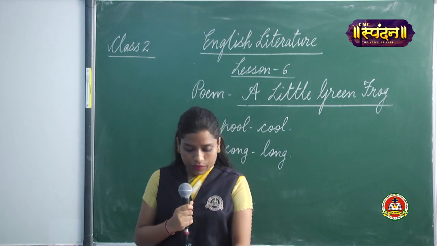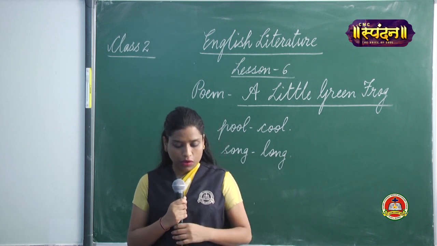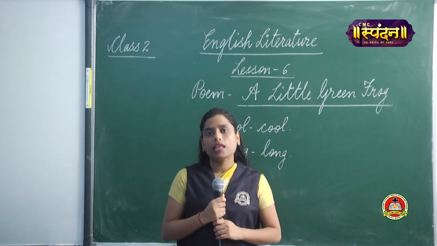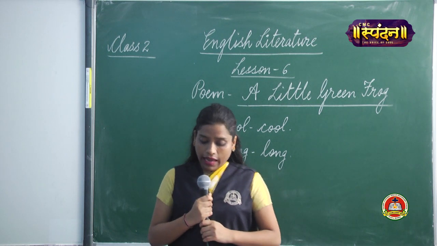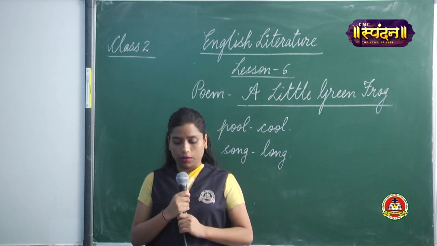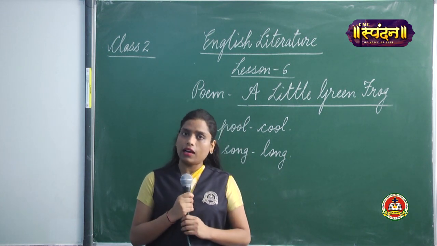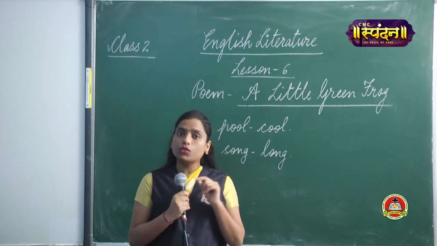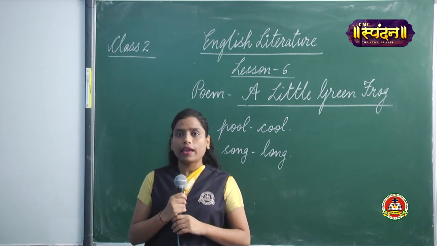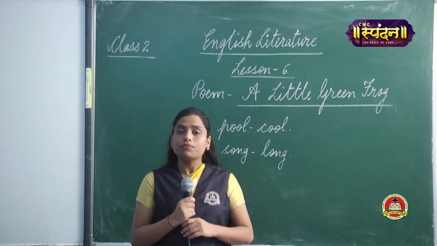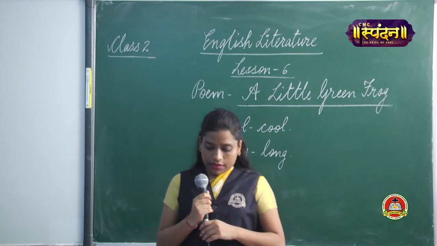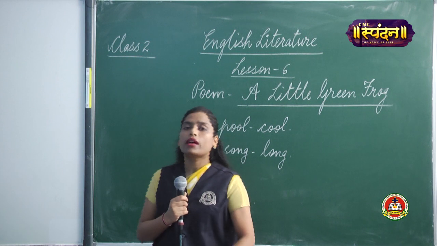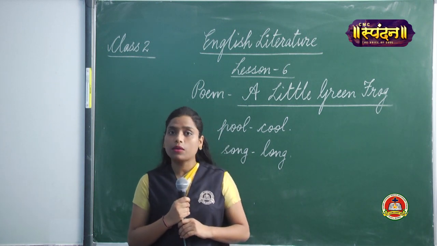Then we have the last set of words given here. P-U-L-L, pull. F-U-L-L, full. R-U-L-E-R, ruler. J-U-N-E, June. So here, which vowel sound is coming?